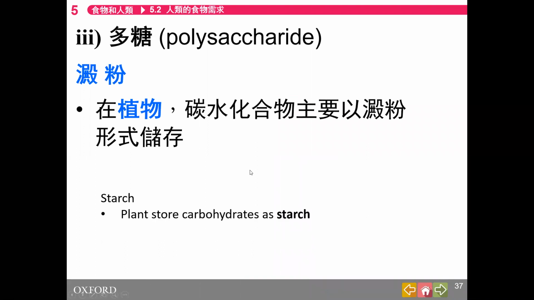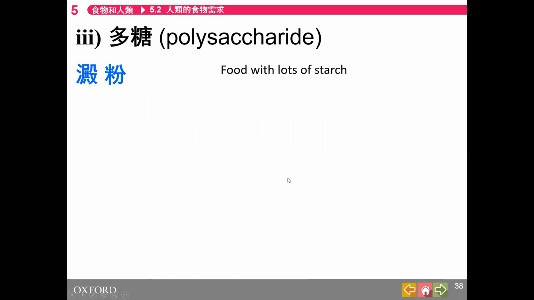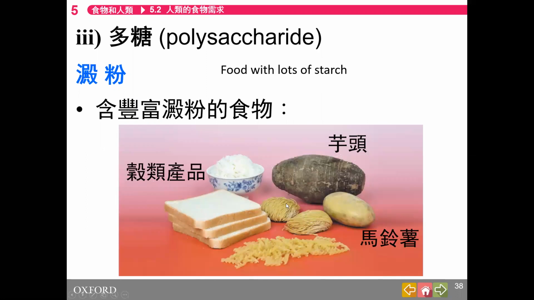So the first one, starch, as you have heard of before, carbohydrates are stored as starch in plants. So it's the major storage way. 因為佢唔溶於水啦 because it's insoluble, so that it will not affect the water potential in plant cells. So plant cell can remain holding lots of water, and the enzyme could work because starch is a good insoluble form of carbohydrates. So we have food with lots of starch, for example, potato, rice, and cereal.